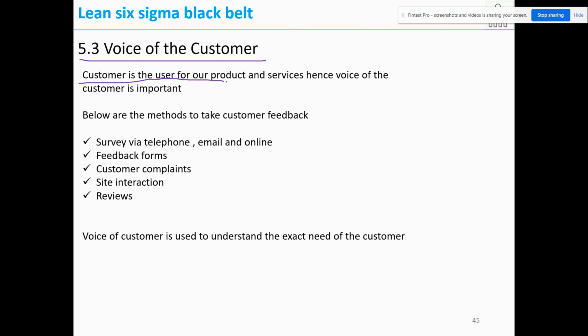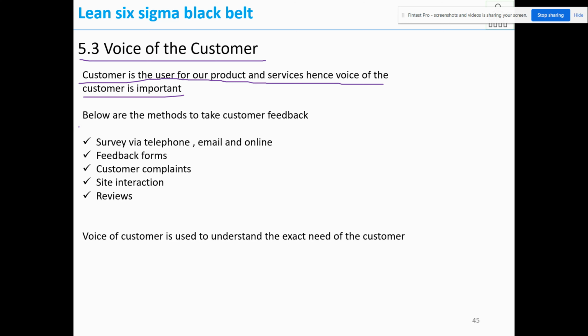Now, voice of the customer. The customer is a user of our product and services. Hence, voice of the customer is important. What is the voice of the customer? It is what the customer really wants, and what the customer is really telling about our product or services. It is very important that we know the voice of the customer.